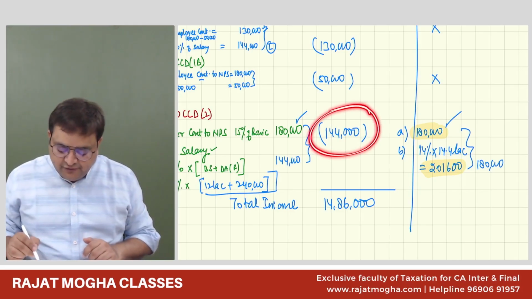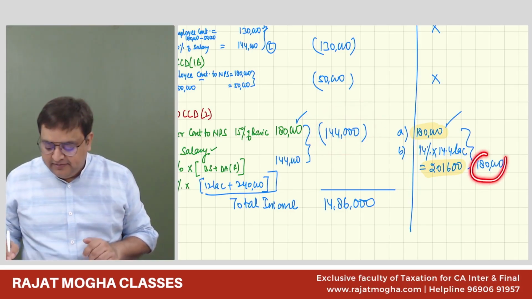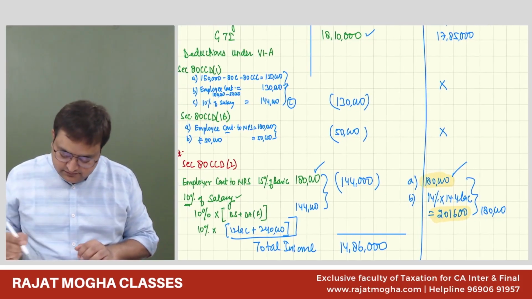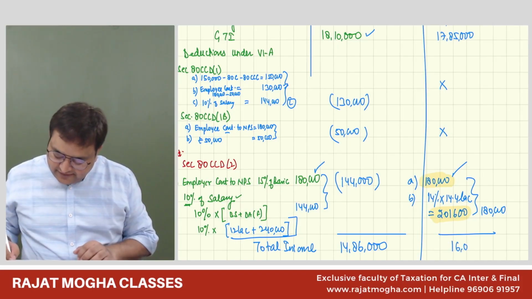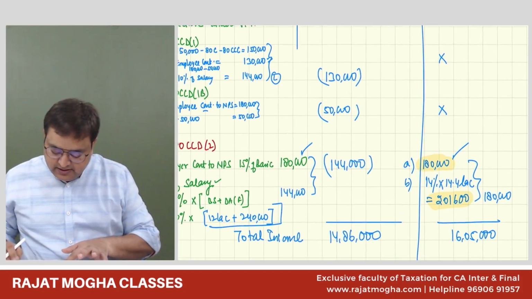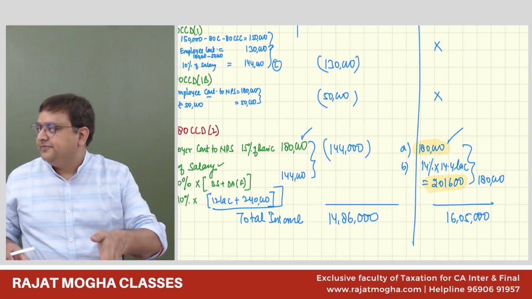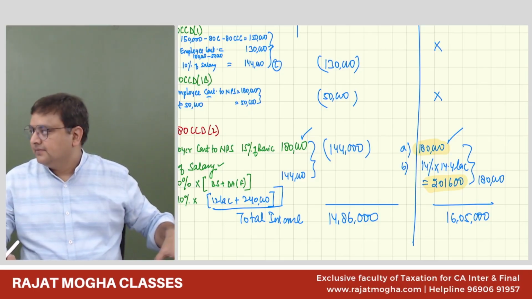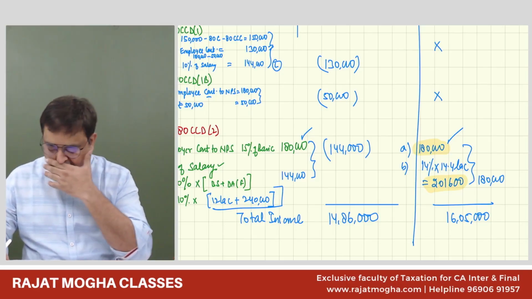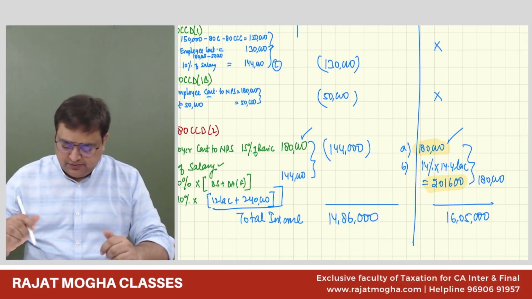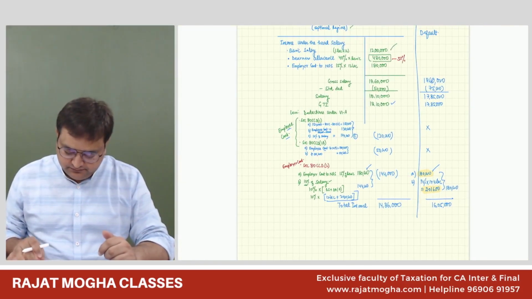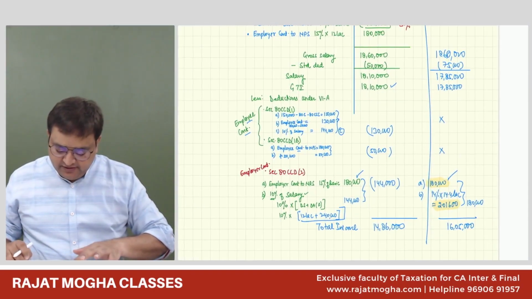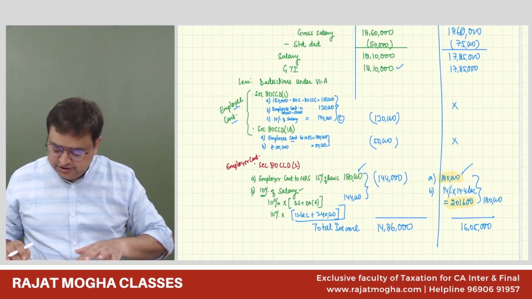So it is not 144. 144 is in the optional regime, but in default regime it is 180. So 17,85,000 minus 1,80,000 is 16,05,000. So 16,05,000 would have been my total income under the default tax regime. Are you all okay with this? Yes, sir. Okay. Done, everyone? Should we switch to the next question?